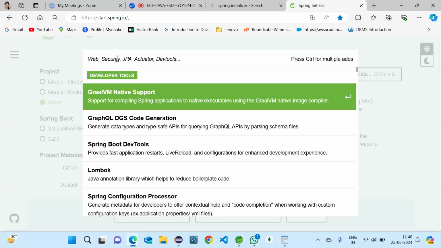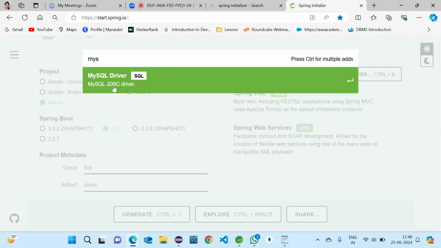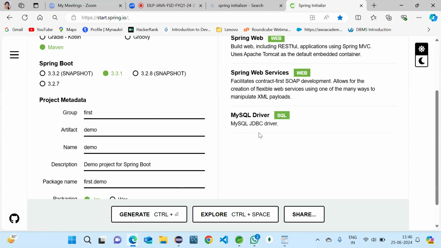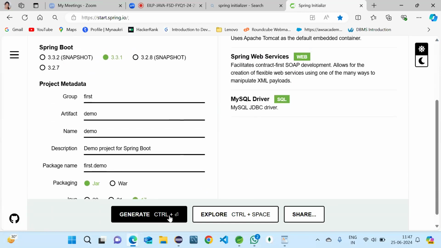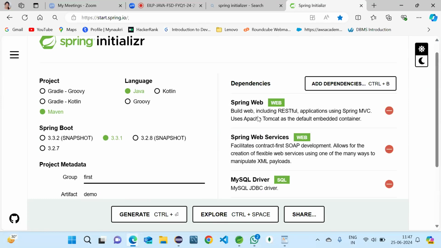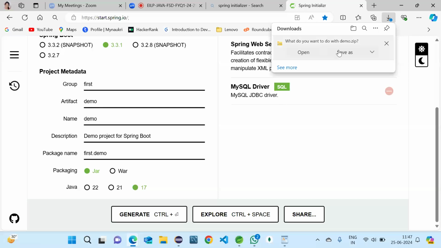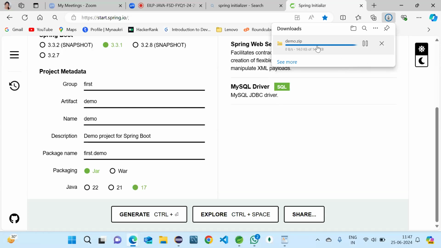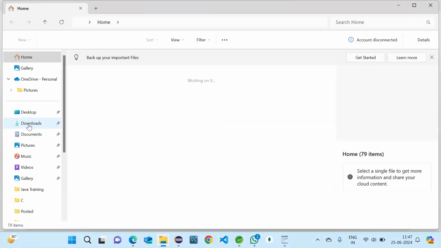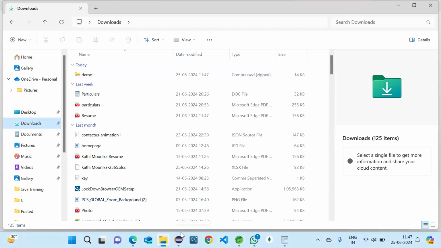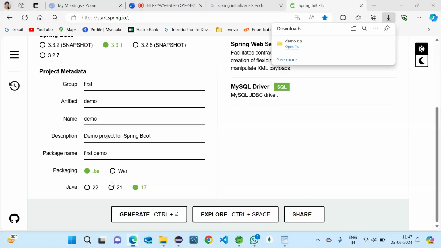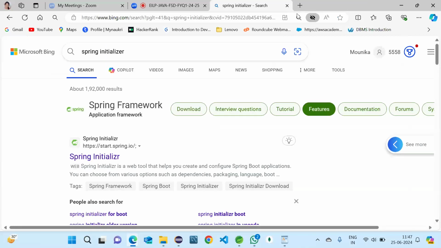So that also I can show. I will simply take the MySQL driver. Anyways, we are working with MySQL only. Then simply generate. After selecting the driver's name and everything, we will click on generate. And then that will be saved as a zip file here. You can see, the zip file is demo.zip, and I'm saving it. That's why I said it is a little bit time taking. So the work is done with the initializer.